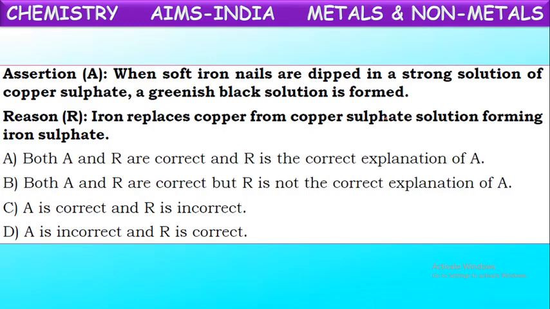If you dip an iron nail into the blue copper sulfate solution, the iron immediately starts reacting with copper sulfate, replaces copper from it and forms iron sulfate, which is a greenish color solution. See, the same reason they have given. So both are correct statements and the reason is the correct explanation for A. It is the answer. Okay, next.